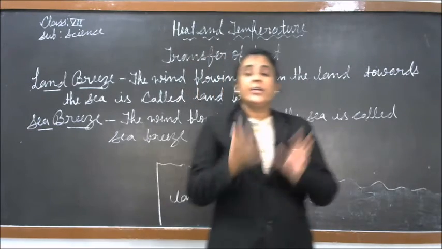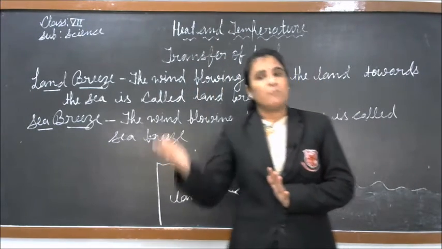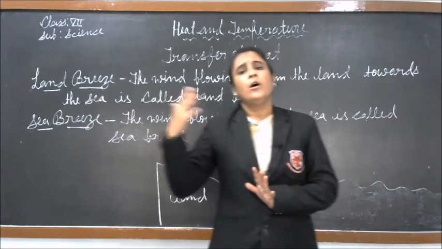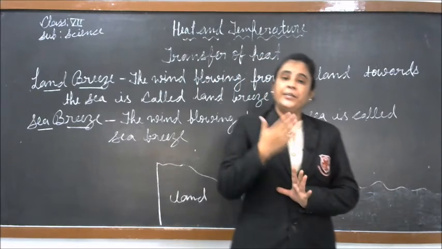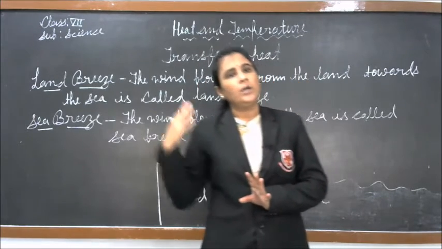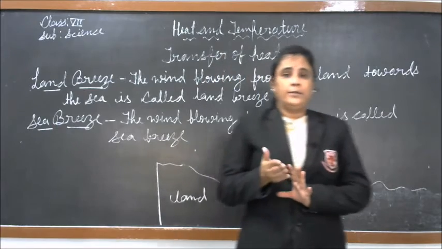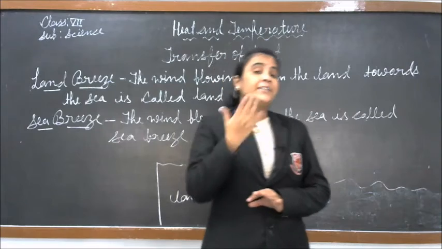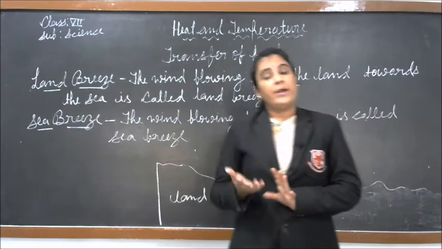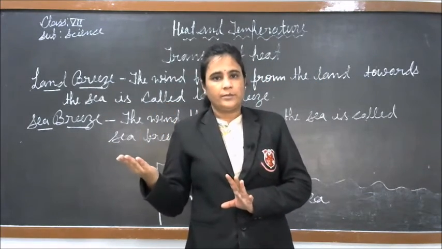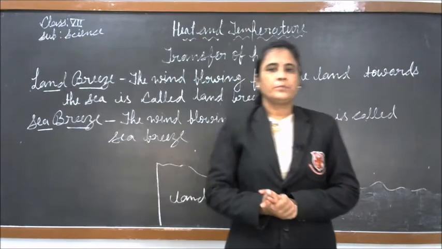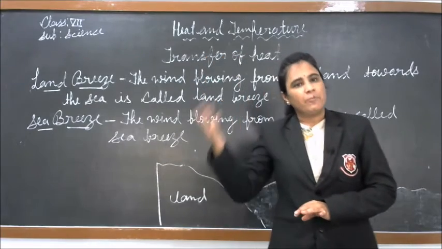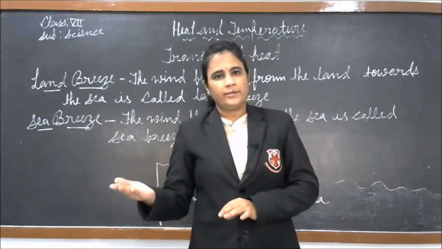Land gets heated very fast as compared to the sea, and land gets cooled down pretty fast as compared to the sea.